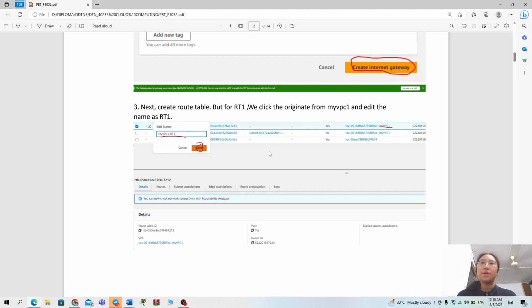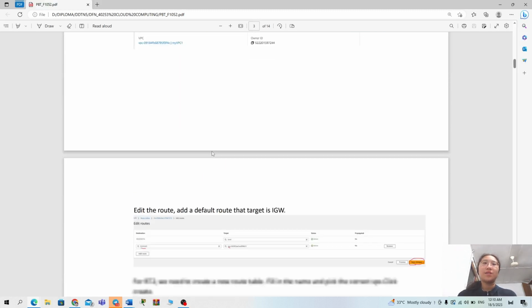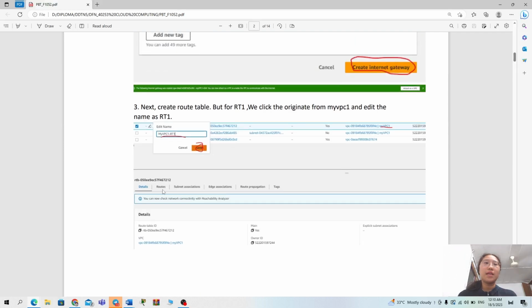For RT1, we just click the one originated from my VPC1 and edit the name as RT1. The original one has no name and you can find it from my VPC1. So we need to edit the routes from the information below here.